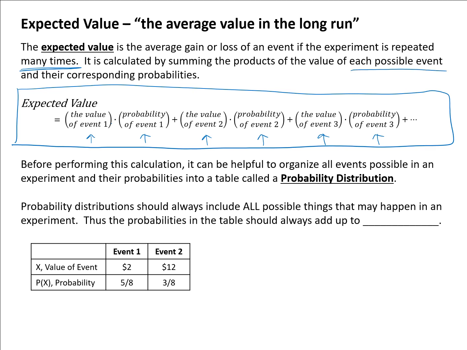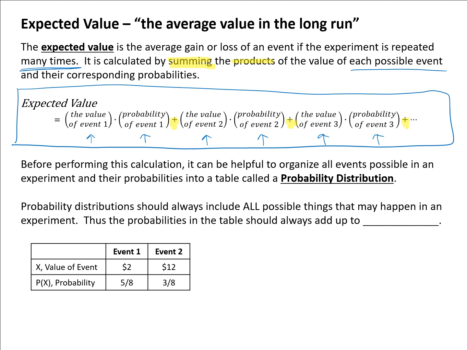A couple of things to be aware of. We have multiplication of the event to the probability, but then we are adding all of those products together. So keep in mind we have both multiplication and addition in this formula. And in order of operations, we need to do the multiplications before we add them up. So we are going to be summing the products, so we have two calculations here. Using a scientific calculator makes this a really easy calculation though.